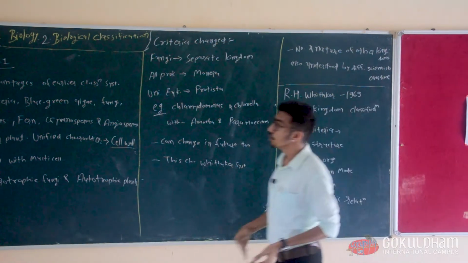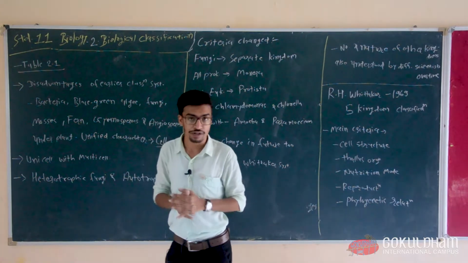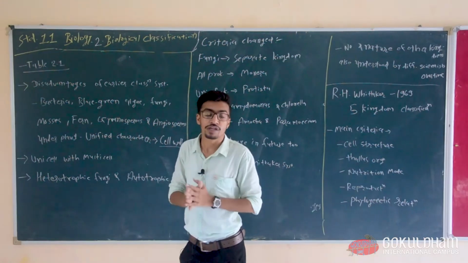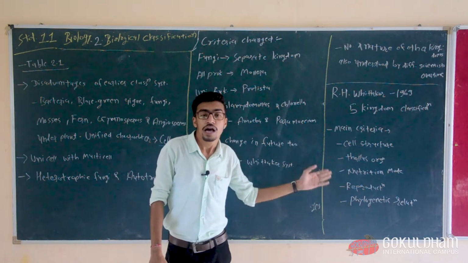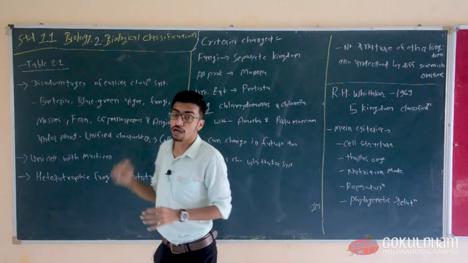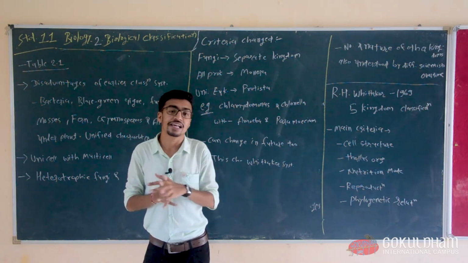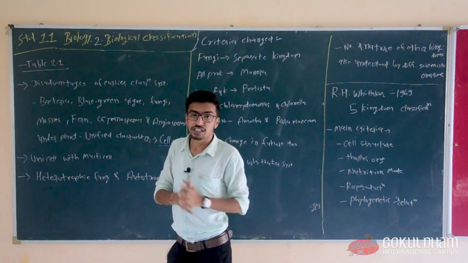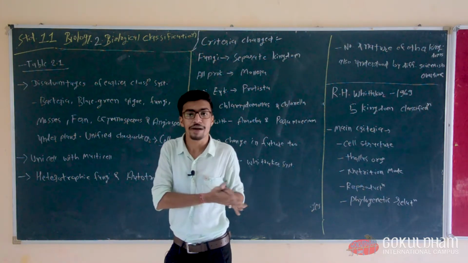Now you can see in the textbook our table 2.1. In table 2.1 there are five kingdoms, and all these criteria are across the table, with the different kingdoms and their characters. We will discuss our table later in class, kingdom by kingdom.